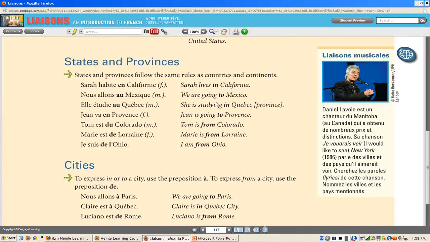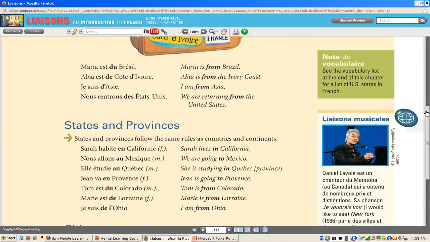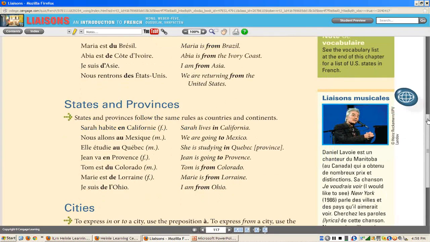Actually, this book leaves one thing out. For a masculine state, you would say dans le. I don't think you need to know that for the purpose of your activities. I don't think they put you into a situation, but in general you would say dans le, like j'habite dans le New Jersey, j'habite dans le Maryland, n'est-ce pas? Je suis du New Jersey, je suis du Maryland.